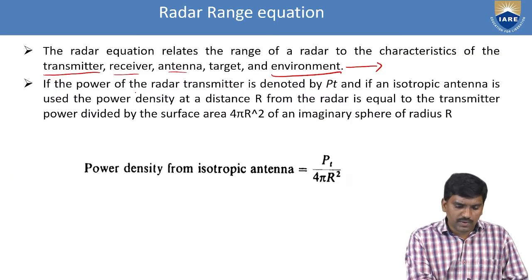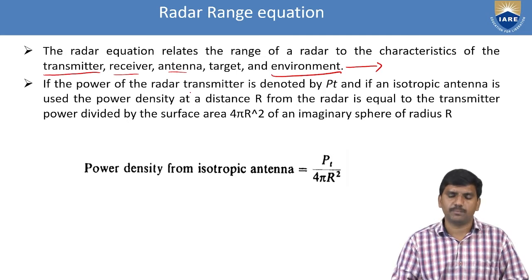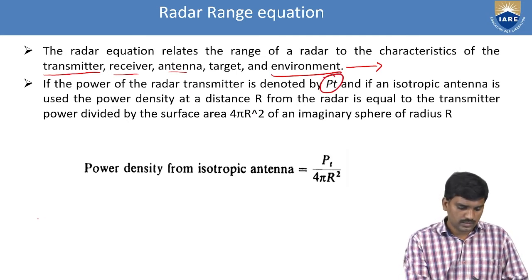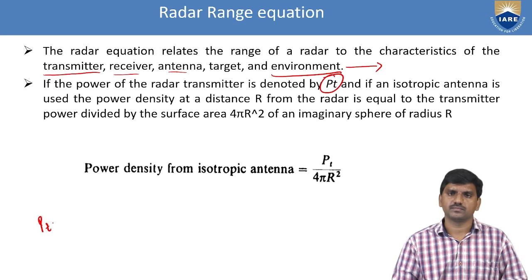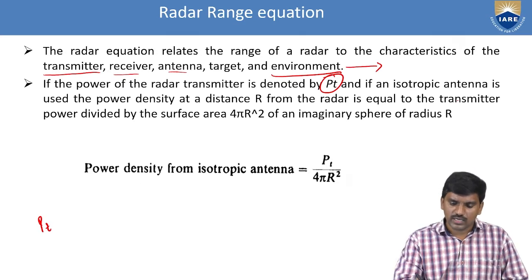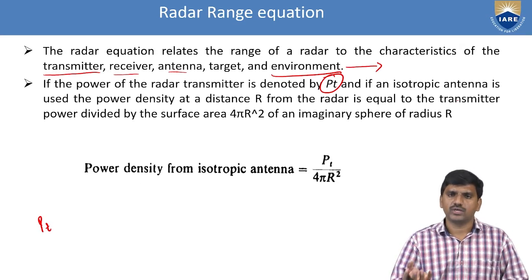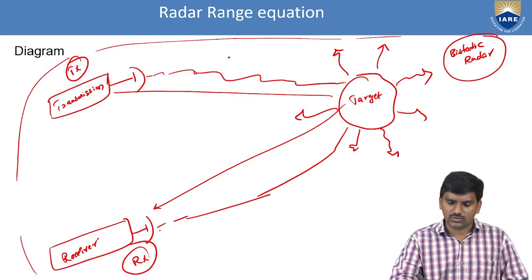Here the power of the radio transmitter is denoted by PT. Next, an isotropic antenna propagates in all directions, like in this diagram. The target is an isotropic target. It propagates in all directions.